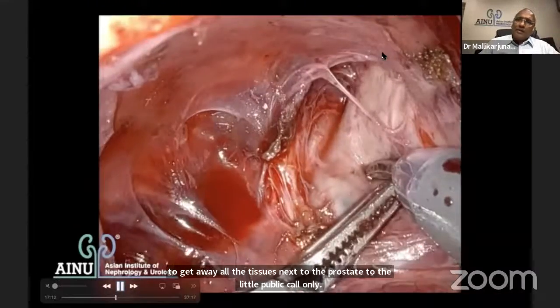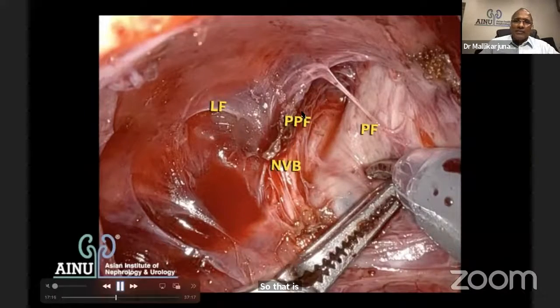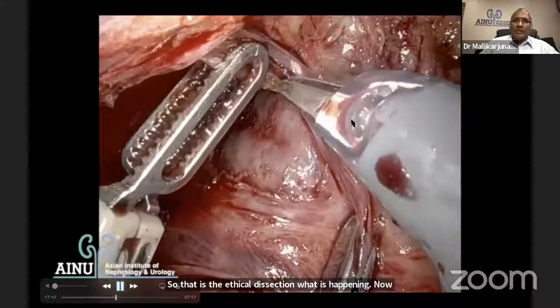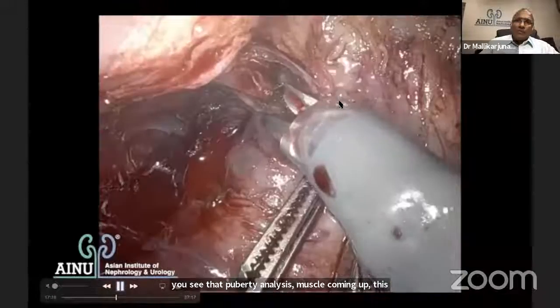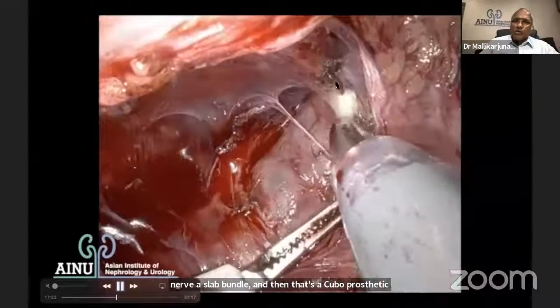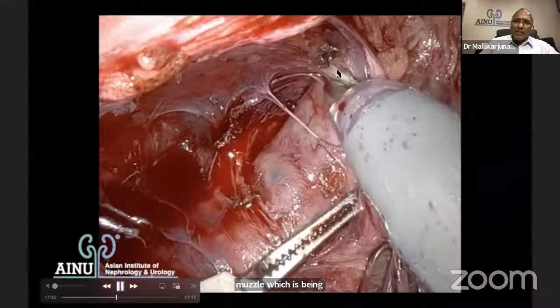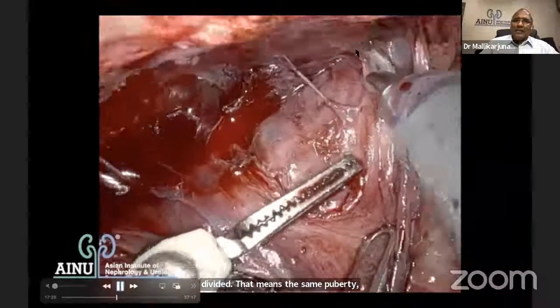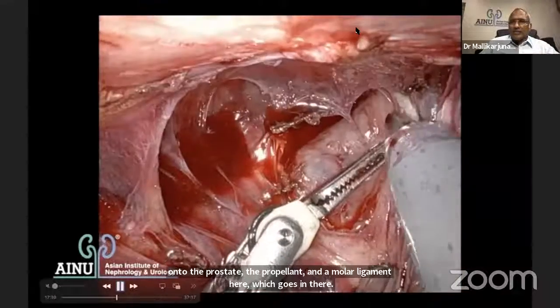Now you see that puboperinealis muscle coming up. This is the periprostatic fascia, which contains the veins, neurovascular bundle, and then that's a puboprostatic muscle, which is being divided. That means the same puboperinealis which goes onto the prostate, and a Muller's ligament here, which goes in there. See this? That's a puboprostatic muscle there.